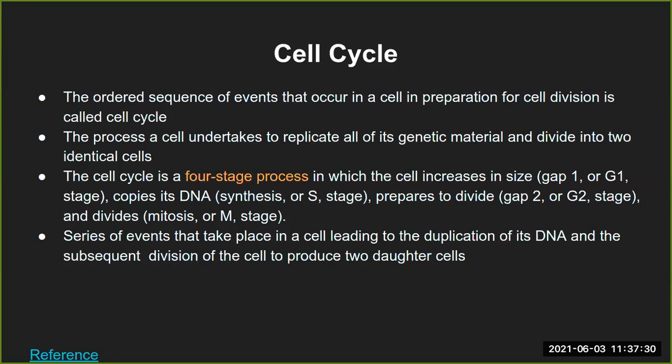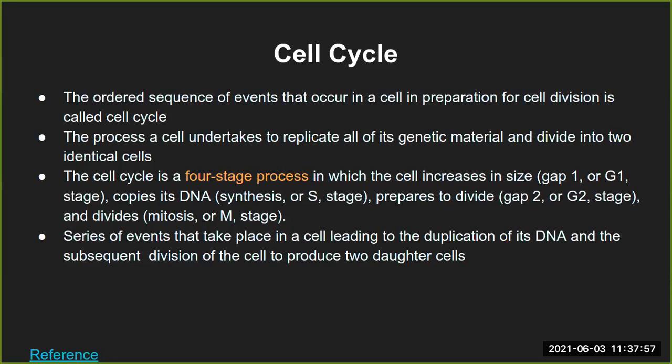But just to give you a brief outline here, this cell cycle is a 4-stage process, which involves several phases or stages, and they are denoted by certain letters or names, right? That is what is written in that third point. The cell cycle is a 4-stage process in which a cell increases in size.